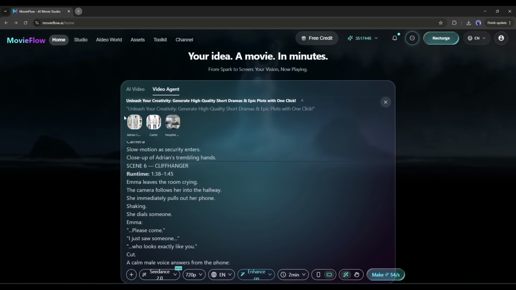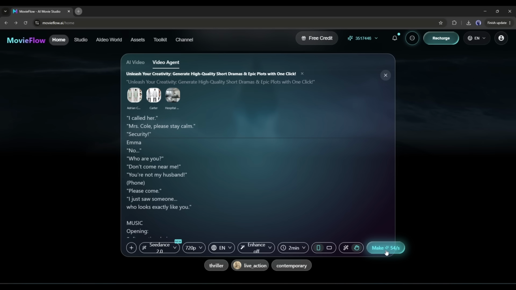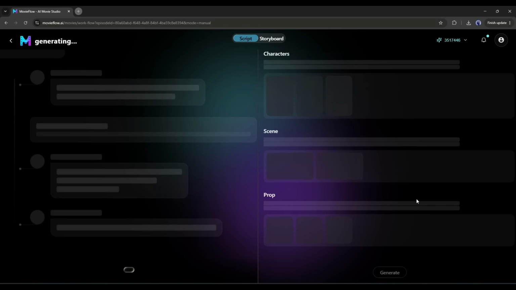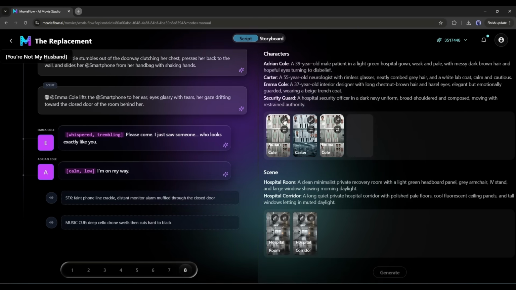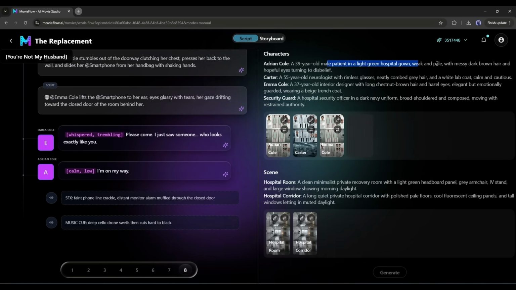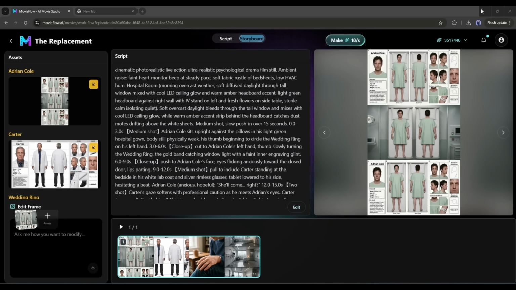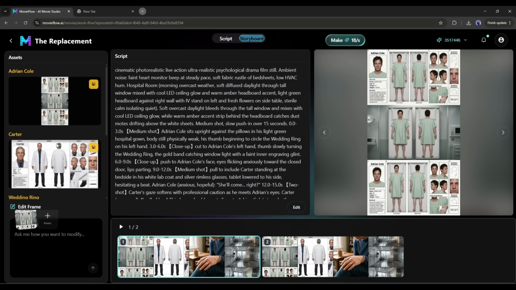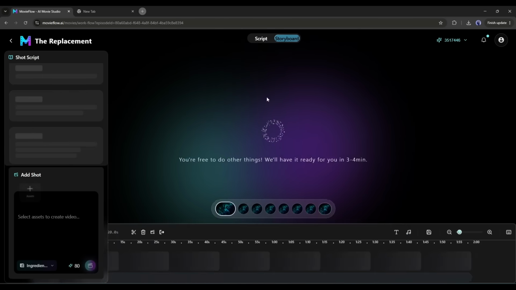Once done, we have to set all other settings from the bottom. Okay, we are set. Now, hit the Make button. Now, like the previous one, it will create the script and the key element images. Once all the key elements are ready, preview all of them and customize if needed. Once everything is set, hit the Generate button. And here it is. Now we are in the storyboard. Now, preview all the scene-by-scene prompts. Once done, click on the Make button here.